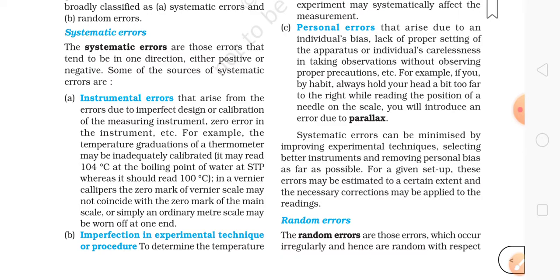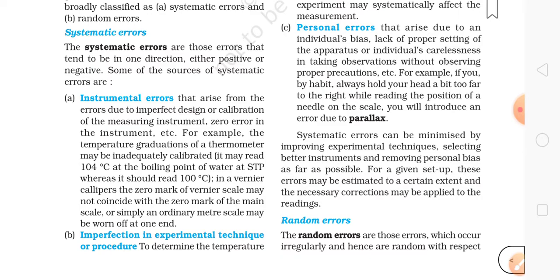For example, the temperature gradations of a thermometer may be inadequately calibrated. It may read 104 degrees Celsius at the boiling point of water at STP, whereas it should read 100 degrees Celsius. So the instrument itself has the error. We know the boiling point of water is 100 degrees Celsius, but it is showing 104.